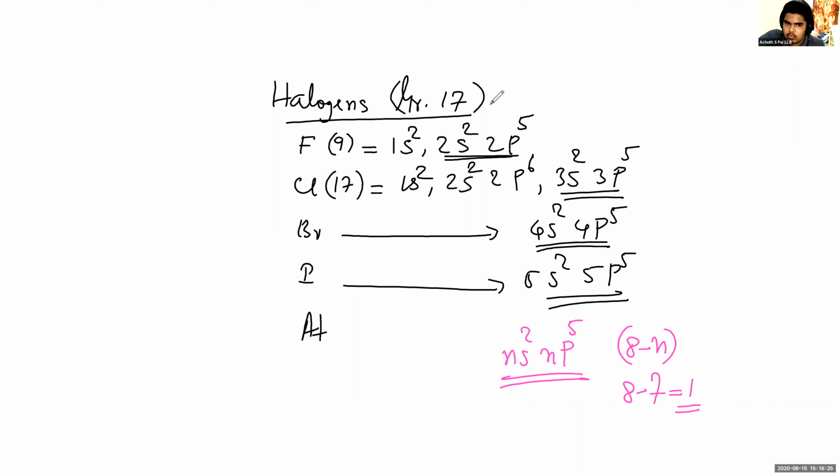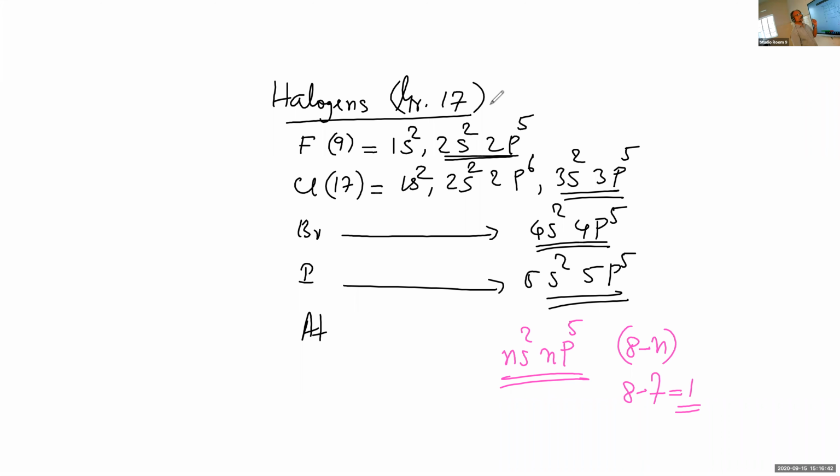That is why I told you the valence number is either the number of electrons present in the outermost shell, or it is 8 minus n, where n is the number of electrons in the outermost shell.